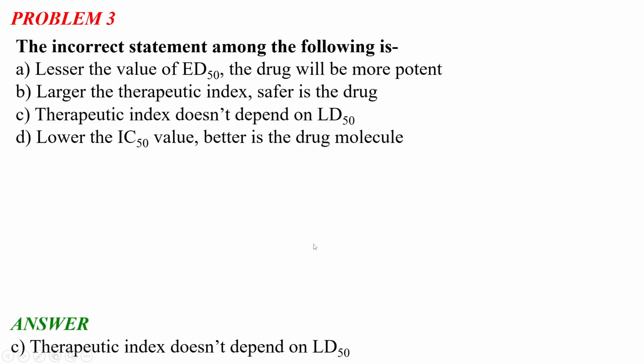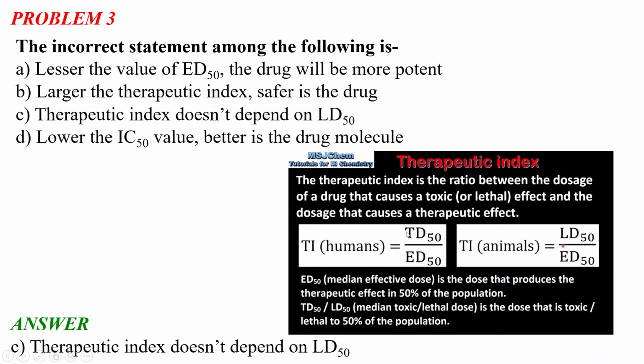Now, I think it is clear what a therapeutic index is, and please remember these terms like ED50, LD50, IC50, what their meanings are. These values are very important because when you are doing drug research and searching for a molecule which will show the property of a drug, these values show how safe your drug is and how effective it is. Okay, so next, we will move toward our next problem.